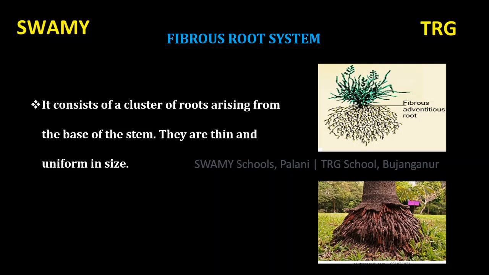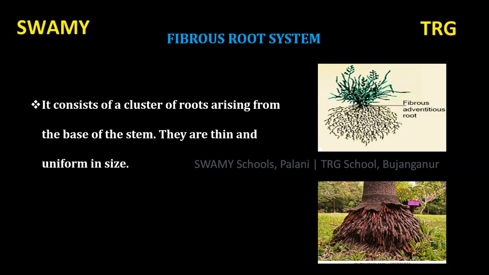You can very easily remember the fibrous root system with their name itself. Fibrous means fiber-like, that is thread-like. So they have to be fine roots, thread-like, hair-like structures, network of roots.